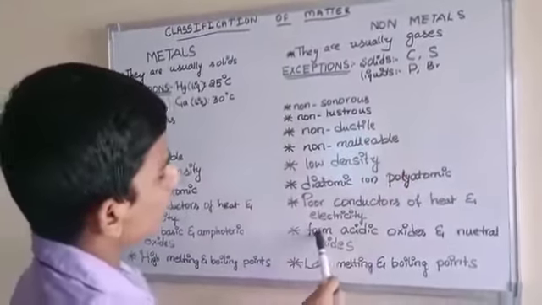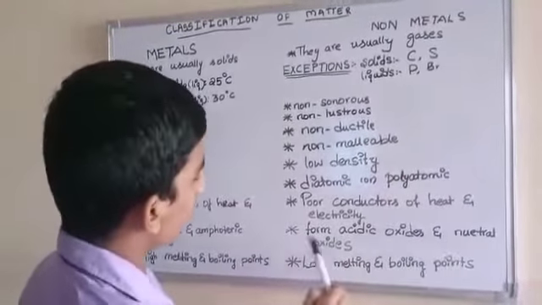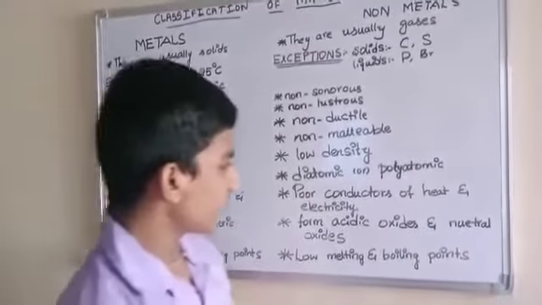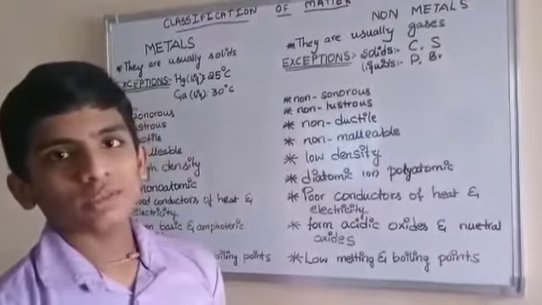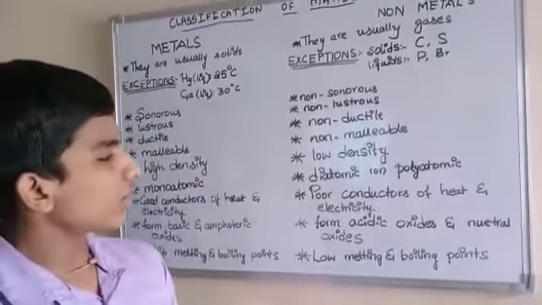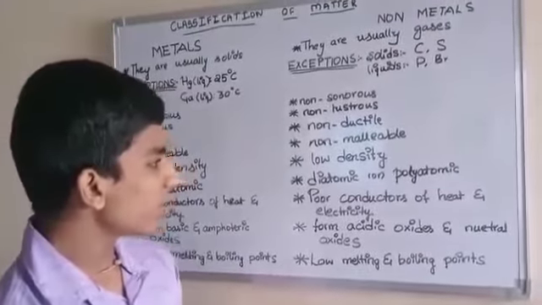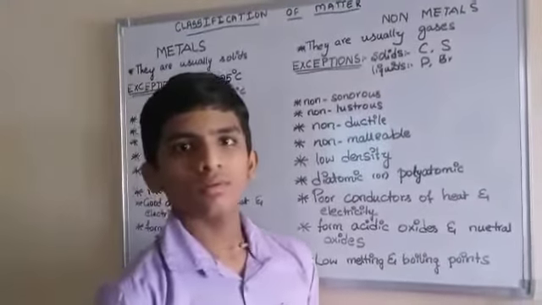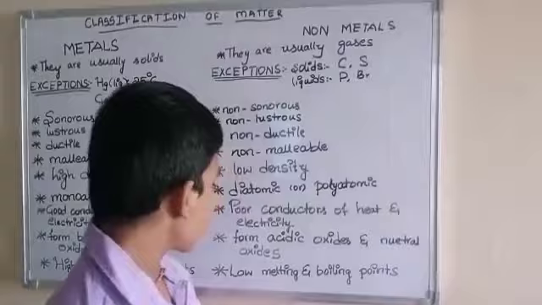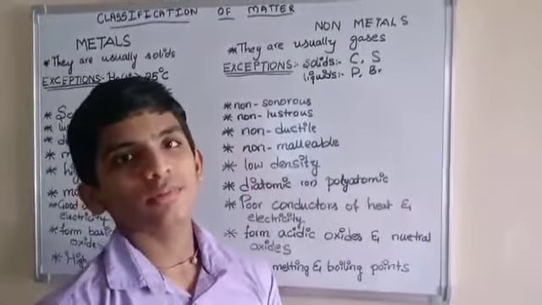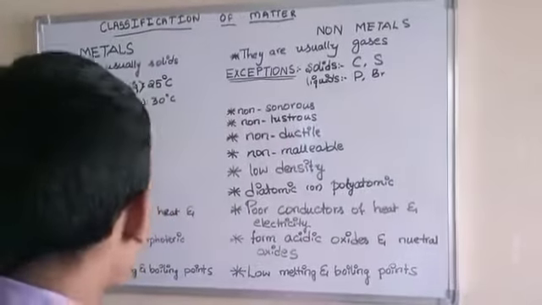Non-metals form acidic oxides or neutral oxides. Acidic oxides are oxides that form acids when dissolved in water. Neutral oxides are those which do not show any acidic or basic properties.